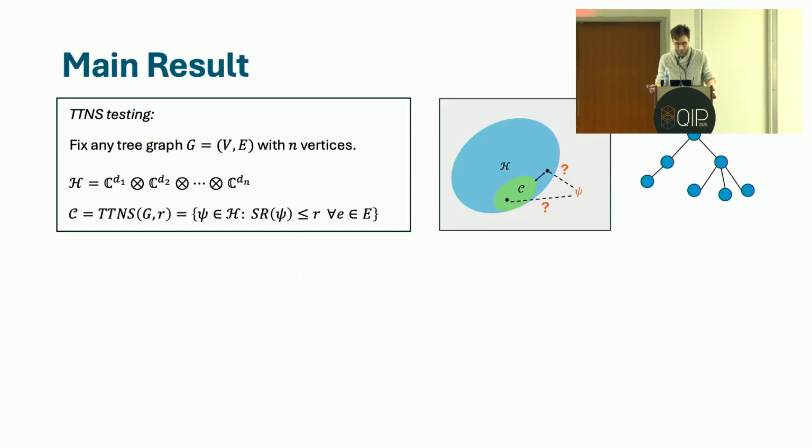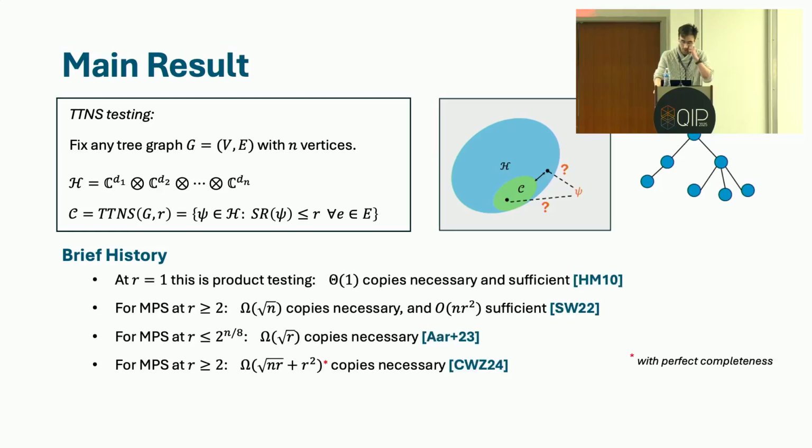And let me introduce our main results in the context of prior work. So if you set the bond dimension parameter to be equal to 1, then this is just product testing, because then all the Schmidt ranks are just at most 1. And in this case, a constant number of copies are both necessary and sufficient. But then in 2022, Soleimani, Farr, and Wright showed that as soon as you dial up the bond dimension to 2, you get this sort of phase transition in the copy complexity of this task, where suddenly you need like square root n copies, where n is the number of qubits in your system. And also they showed that n times r squared copies are sufficient.